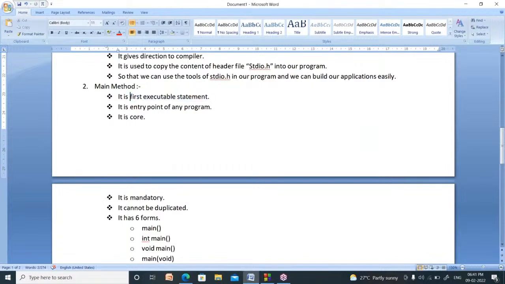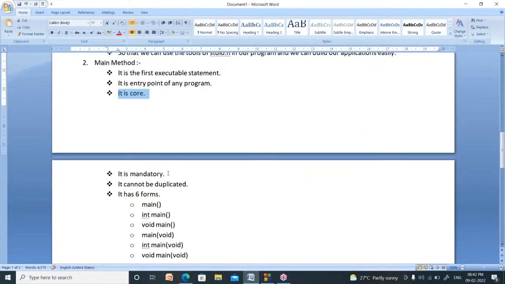It is the first executable. It is the entry point of any program. Your program will be executed from the main method only. So it is the entry point. It is core. Core means it is compulsory, very, very important. It is mandatory, which means you cannot write a C program without a main method. So it is a mandatory function.